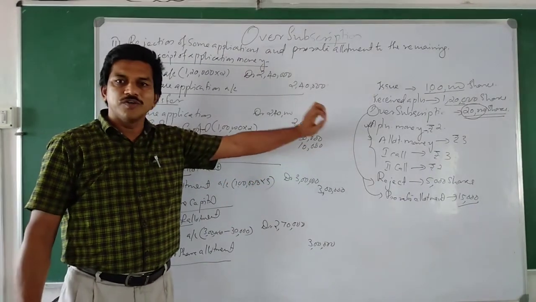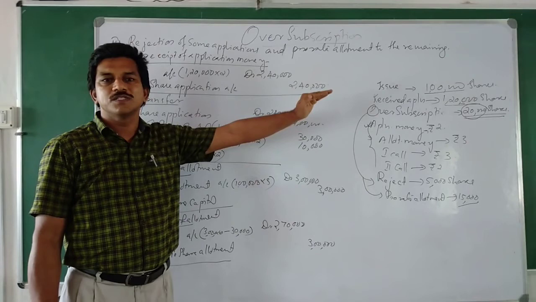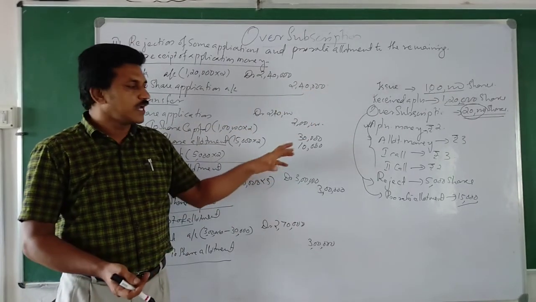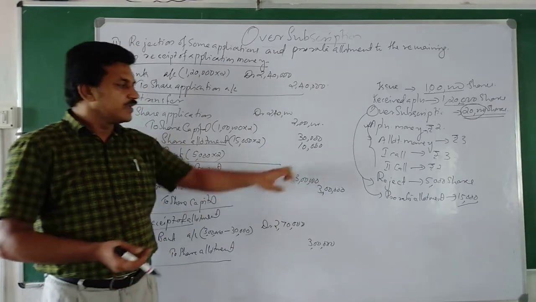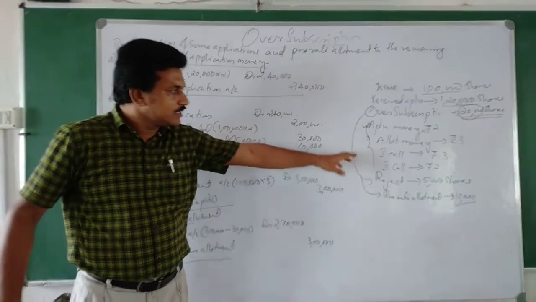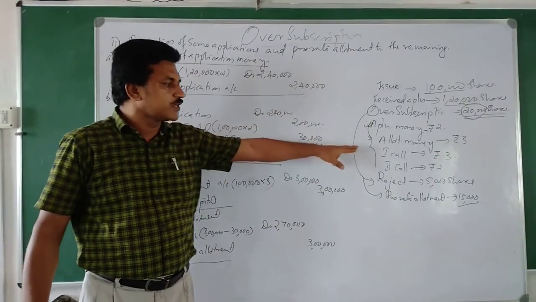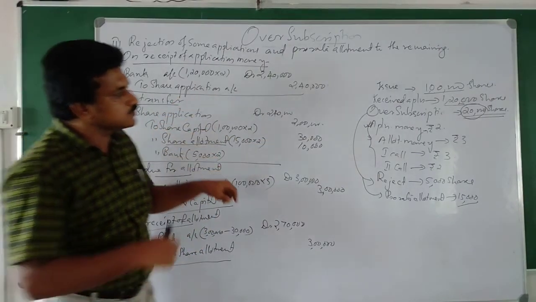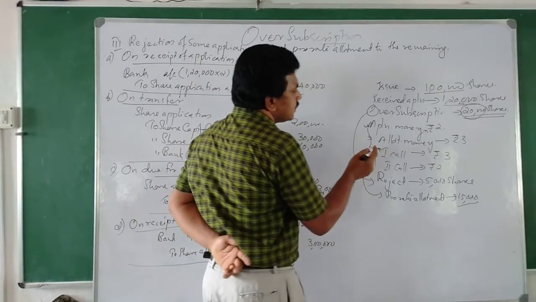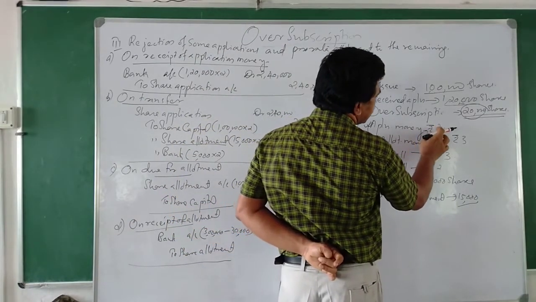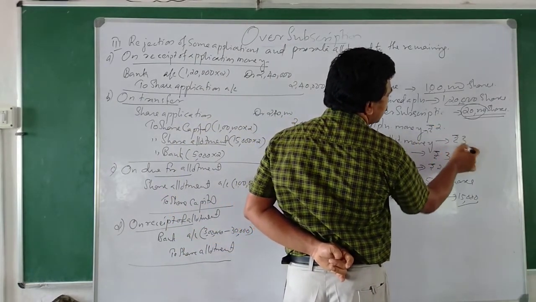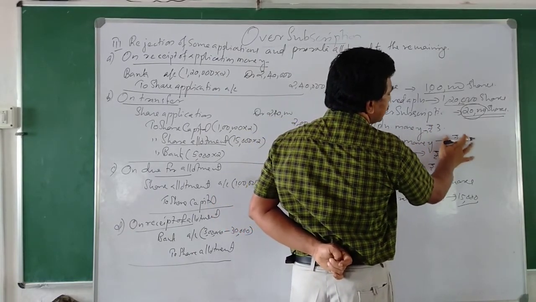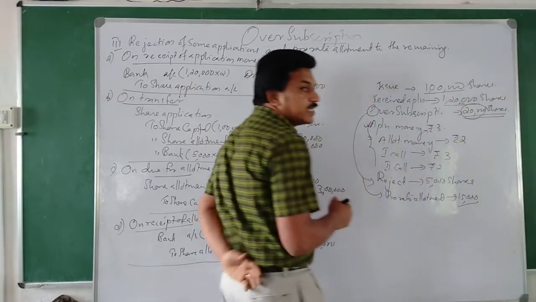Now, from the first call onwards, there is no problem. The same way it will be repeated. No issue at all. So that is why I did not mention that. In all the cases, this particular problem will not affect the first call and second call. Suppose application money is 3 and allotment money is 2. In that case, what will we do?